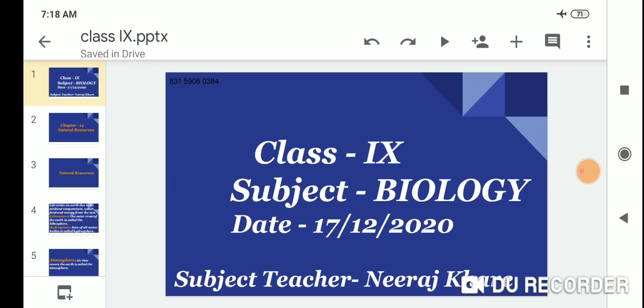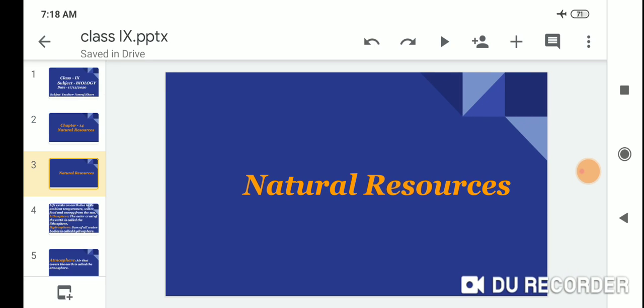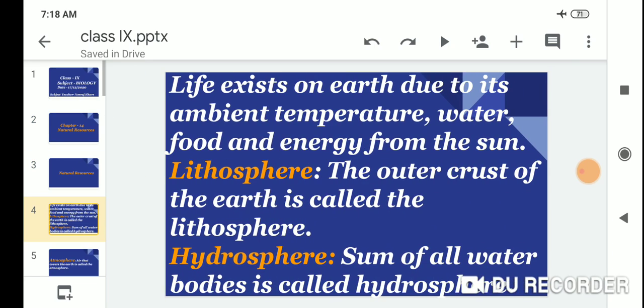So dear students, let me start chapter 14, natural resources. Natural resources means life exists on earth due to the ambient temperature, water, food and energy from the sun. This is called natural resources.